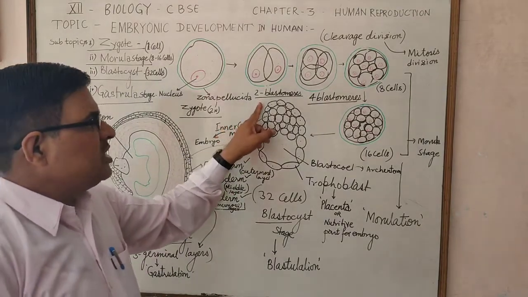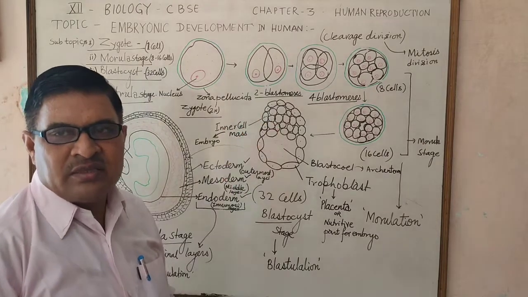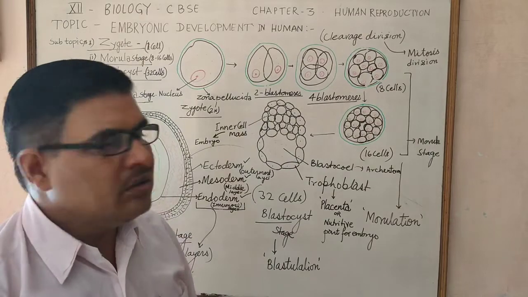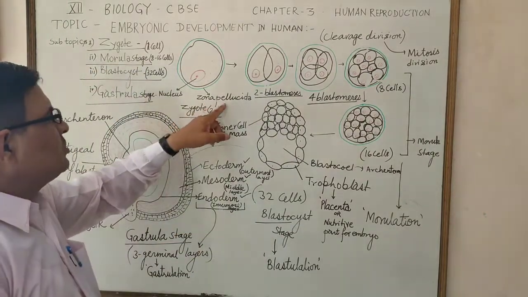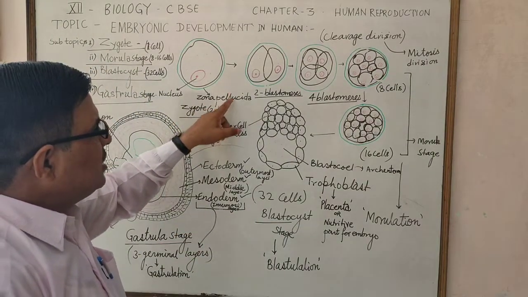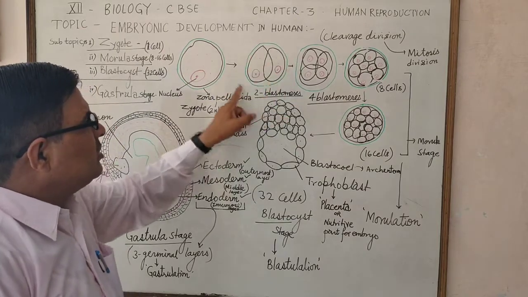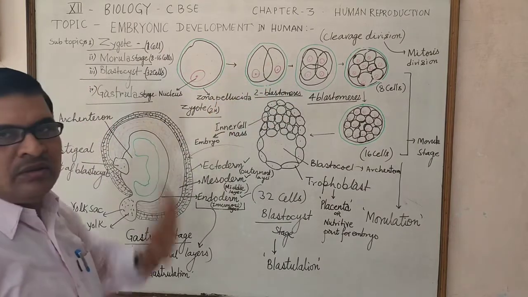So two blastomeres are produced after the one longitudinal division of the zygote cell. These two blastomeres are also surrounded by the zona pellucida.